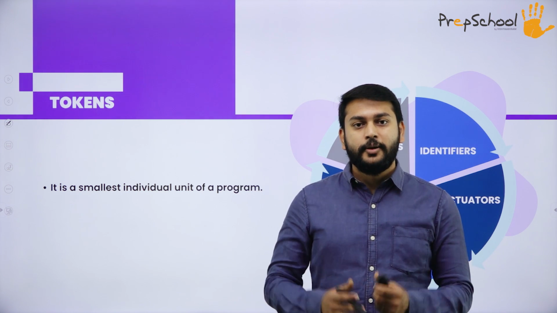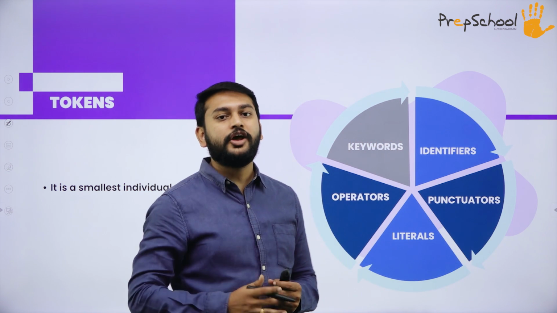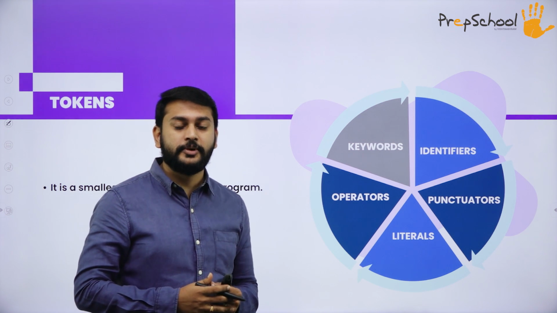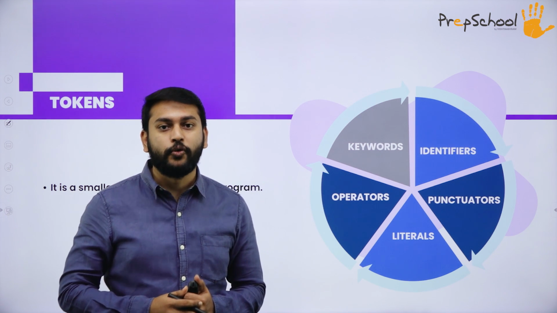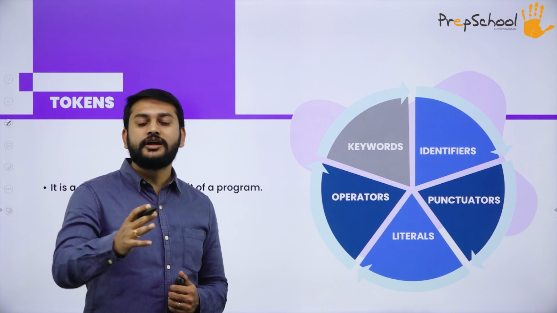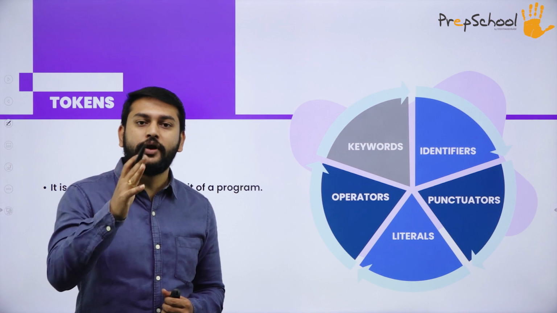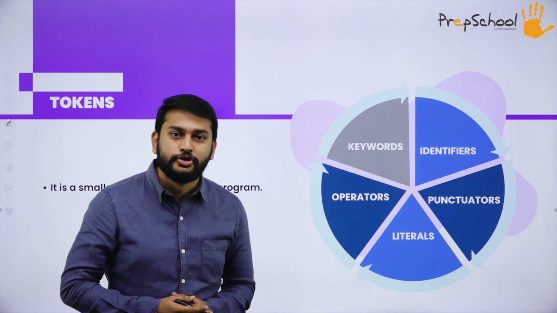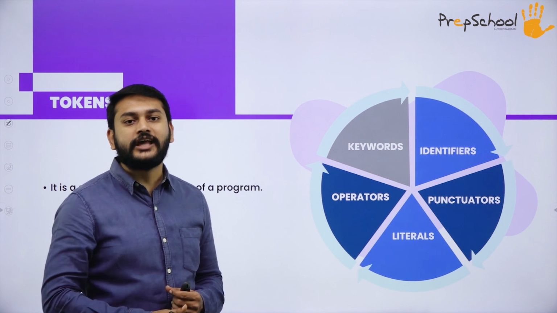What are tokens? Dear students, please make a note of it. It is very important that all of you remember. You will get a question about tokens: mention or write a note on tokens. Tokens are the smallest individual unit of a programming language, or you can also call it a program. We have 5 different types of tokens.